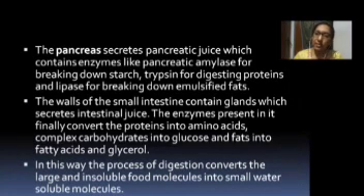Then the pancreas secretes the pancreatic juice. What? Pancreatic juice, which contains enzymes like pancreatic amylase, trypsin and lipase. Here amylase acts on starch, trypsin acts on proteins, and lipase acts on emulsified fats. Then the wall of the small intestine contains glands which secrete intestinal juice. Intestinal glands secrete intestinal juice.